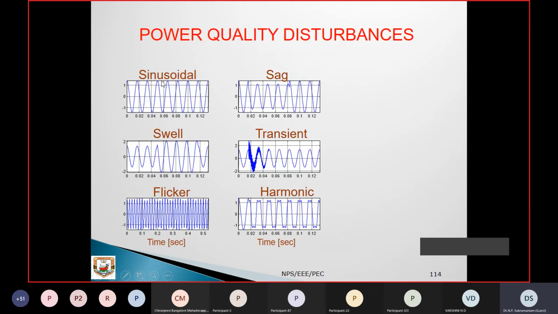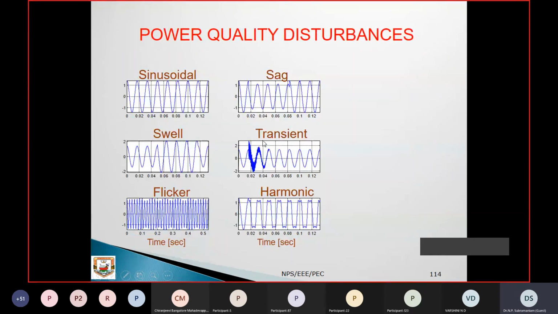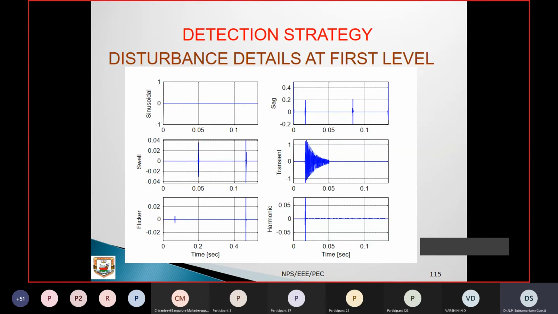These are some applications. This is the input for your MATLAB through the wavelet toolbox. These are inputs I consider as electrical inputs: sinusoidal, sag, swell, transient, flicker, and harmonic are standard signals with standard time durations. Just for testing purposes, we gave them as input, and this is the output of the wavelet toolbox filter.